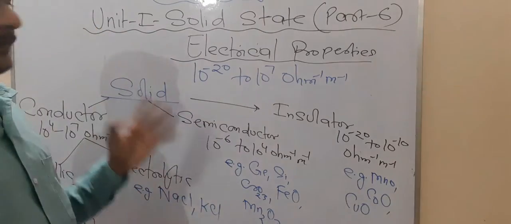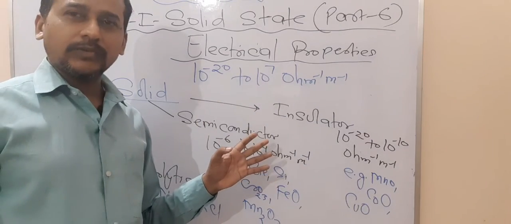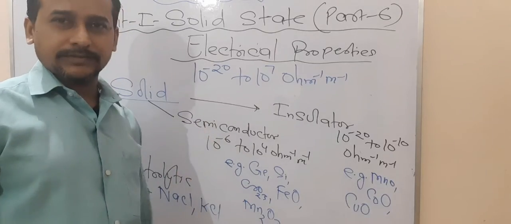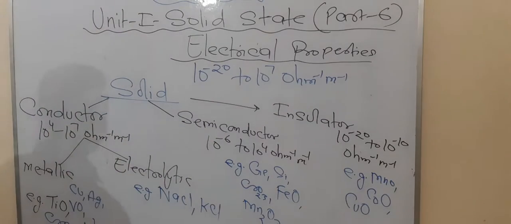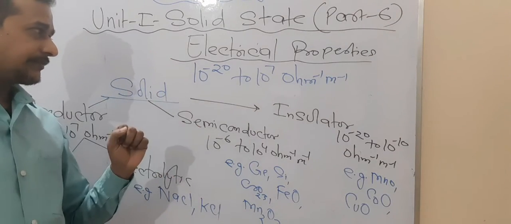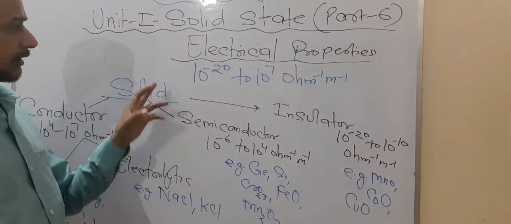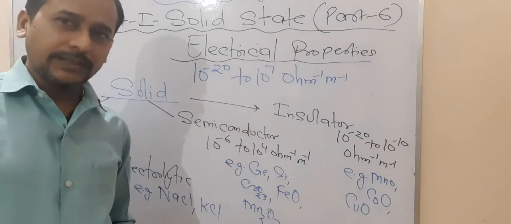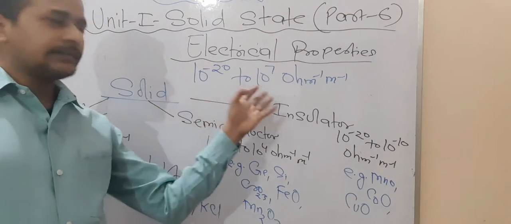That is electrical property. In this electrical property, you also know about one more defect, known as electronic defect in terms of semiconductor. So let us focus on the electrical property. Now you know that the electrical conductivity of a substance varies according to the conductivity range of 10 to the power minus 20 to 10 to the power 7 ohm inverse meter inverse. Are you getting this point or not? That means the conductivity of solids varies according to this range.